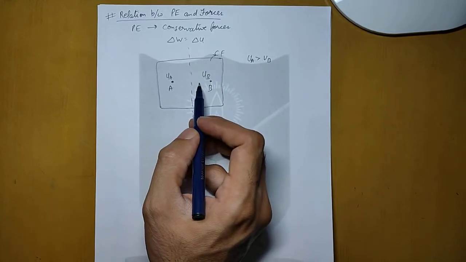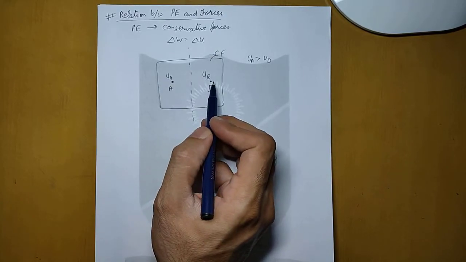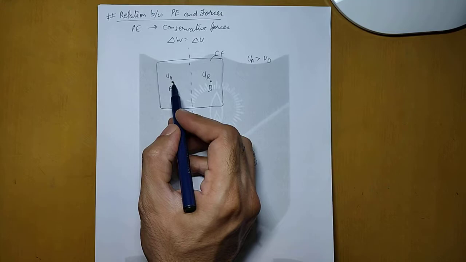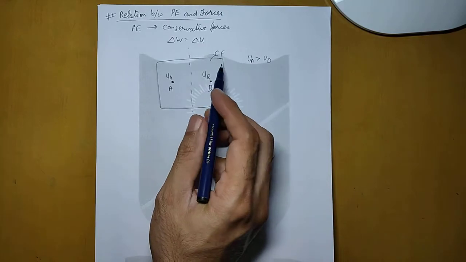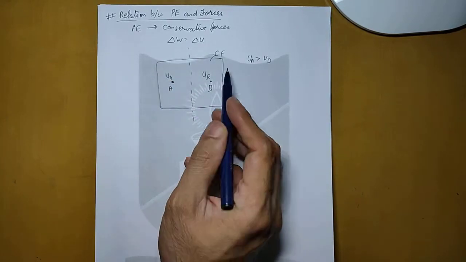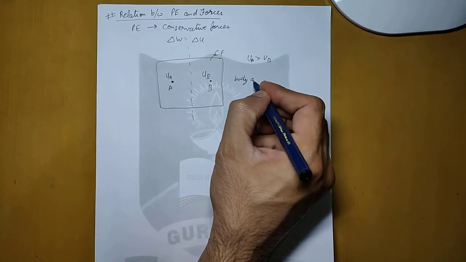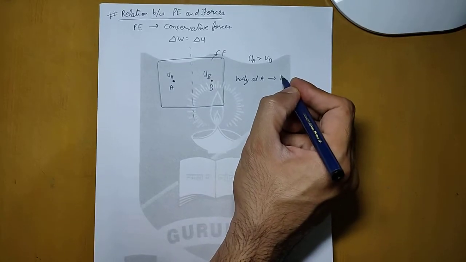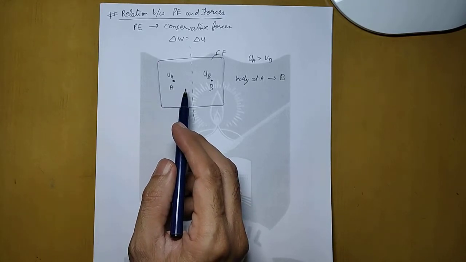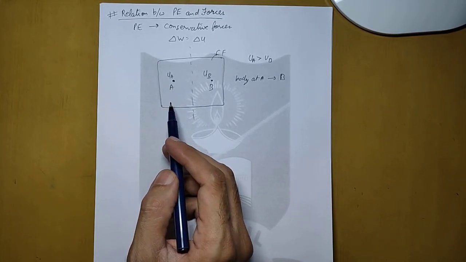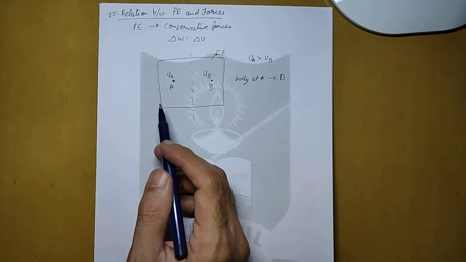Now whenever this kind of field is there, and one point has higher potential energy than the other, the body at this higher point will automatically start moving towards the lower potential energy, even when no external force is applied. Here no external force is applied, but still the body at A will start traveling towards point B. Why this happens is that any body in the universe tries to achieve a state of lowest energy, because it is the most stable state. The lowest energy state is the most stable state.